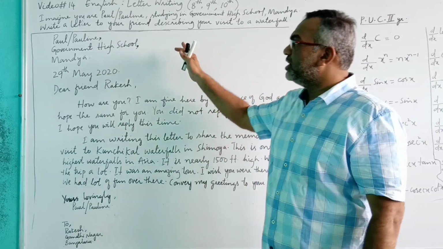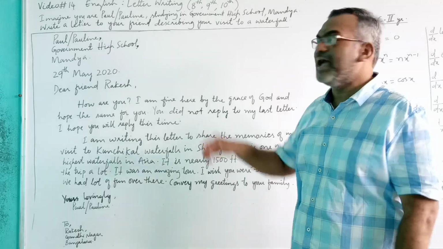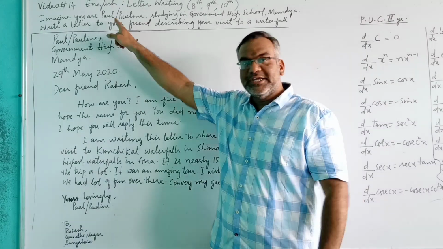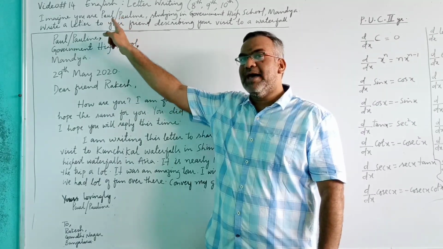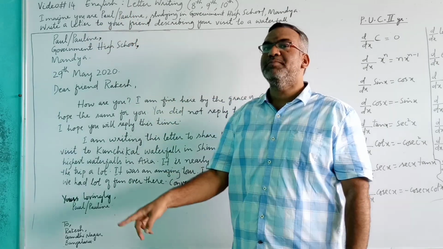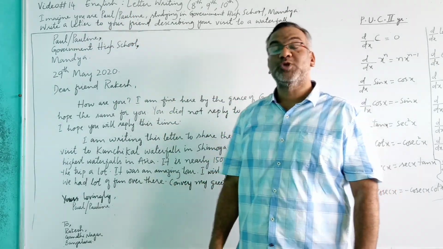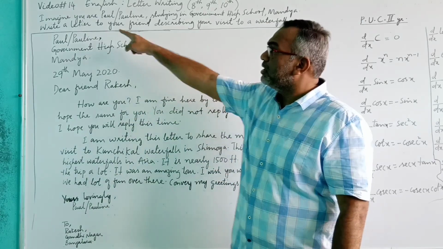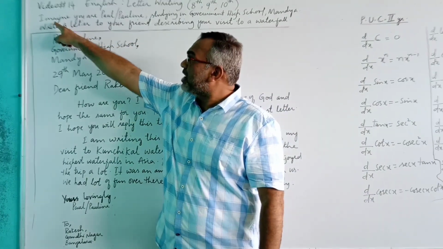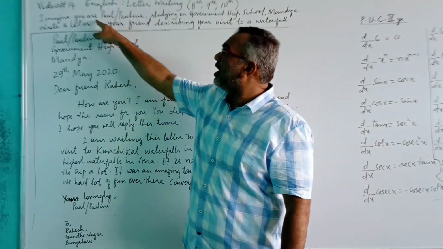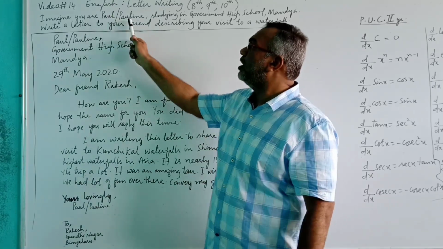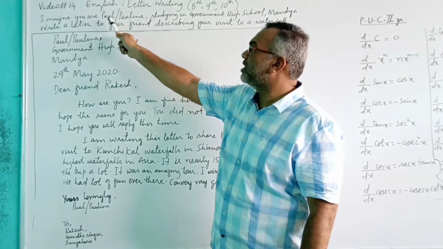Right? So here is the question. I have chosen a question that came in the preparatory exam conducted by the KSEEB board in February 2020. The question is: imagine you are Paul or Pauline. Two names are given.